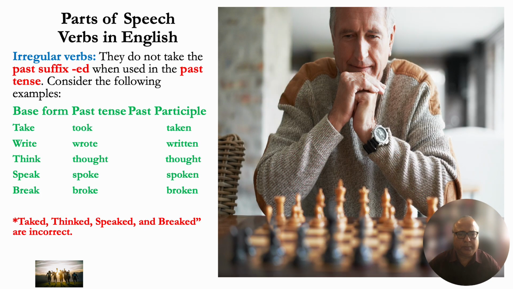Okay, so irregular verbs. We talked a little bit about what irregular verbs are. It's important to remember that they do not take the past suffix -ed when used in the past tense. So there are base forms of irregular verbs, past tense, and past participle forms. If you start with the base form, such as take, it changes its form, it becomes took, and in past participle, it becomes taken.